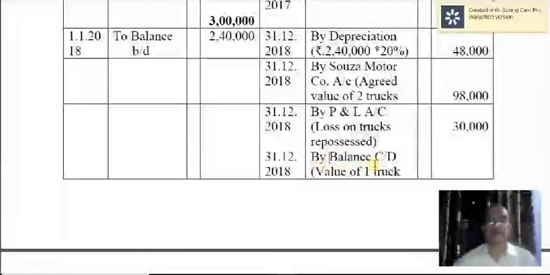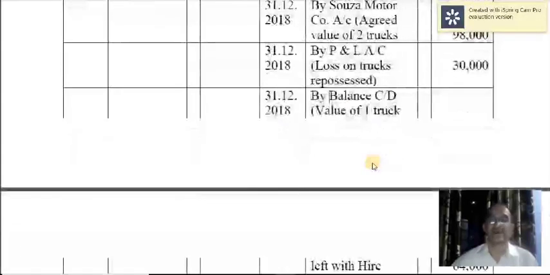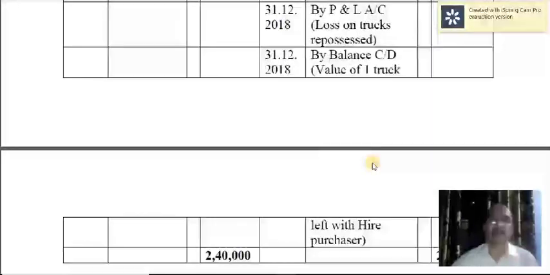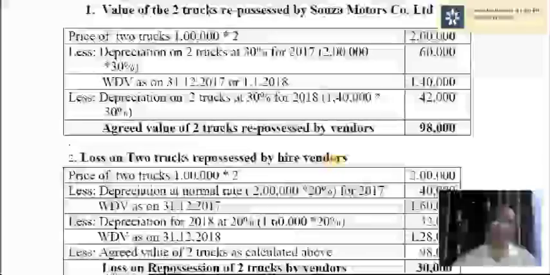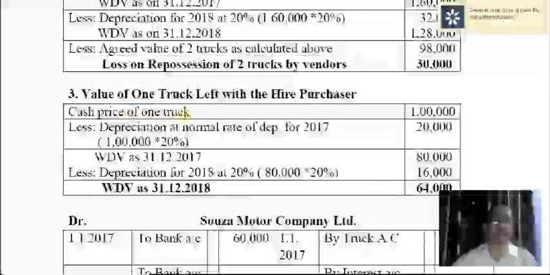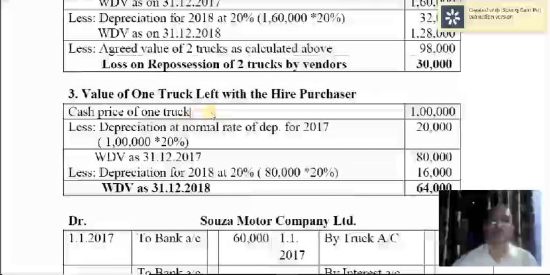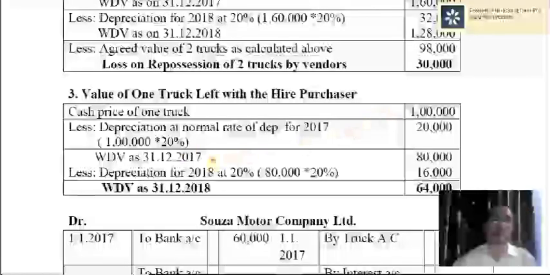Now you can write the value of the asset left with you. Say 2 trucks were taken back, but 1 truck is left with you. That should be valued by charging normal depreciation. So it is like this. Cash price of the truck, 1 truck into 1 lakh, so 1 lakh only.